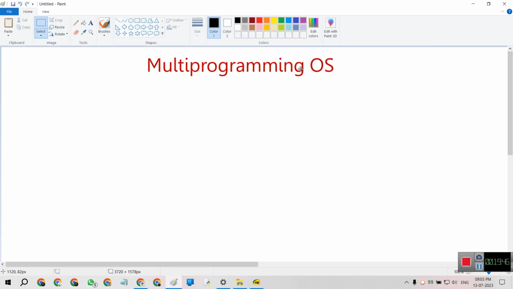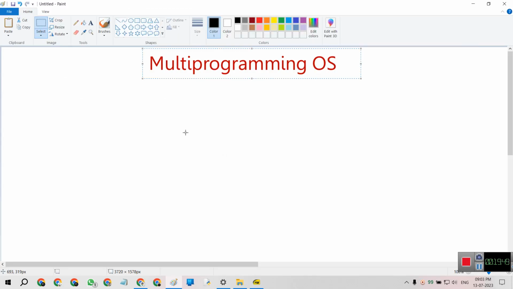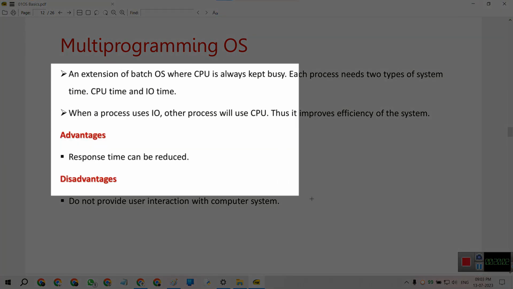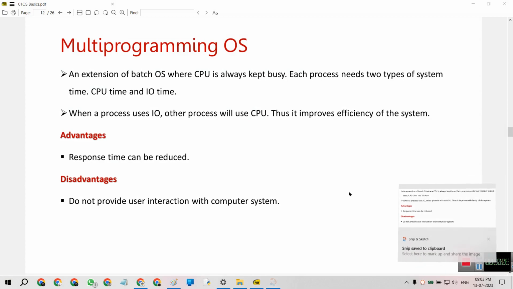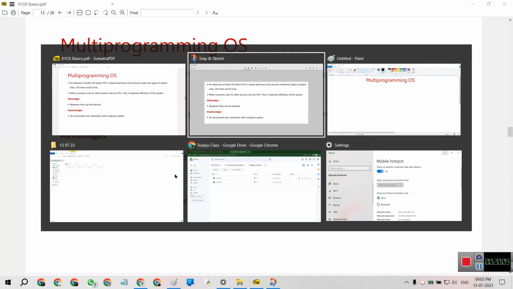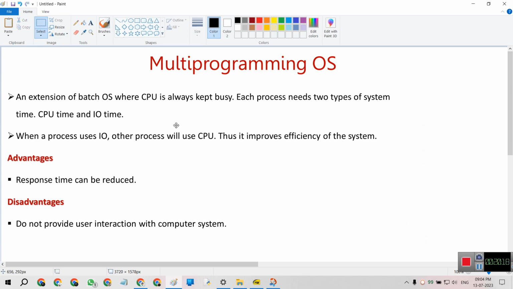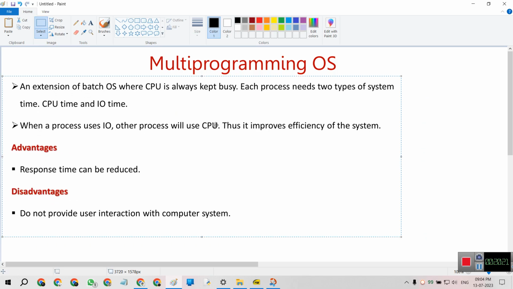Multi-programming operating system means there are multiple programs compressed to one file, or multiple programs running at one stage, which is called a multi-programming operating system. It is an extension of the batch operating system where the CPU is always kept busy, but each process needs two types of system time: CPU time and input output time.